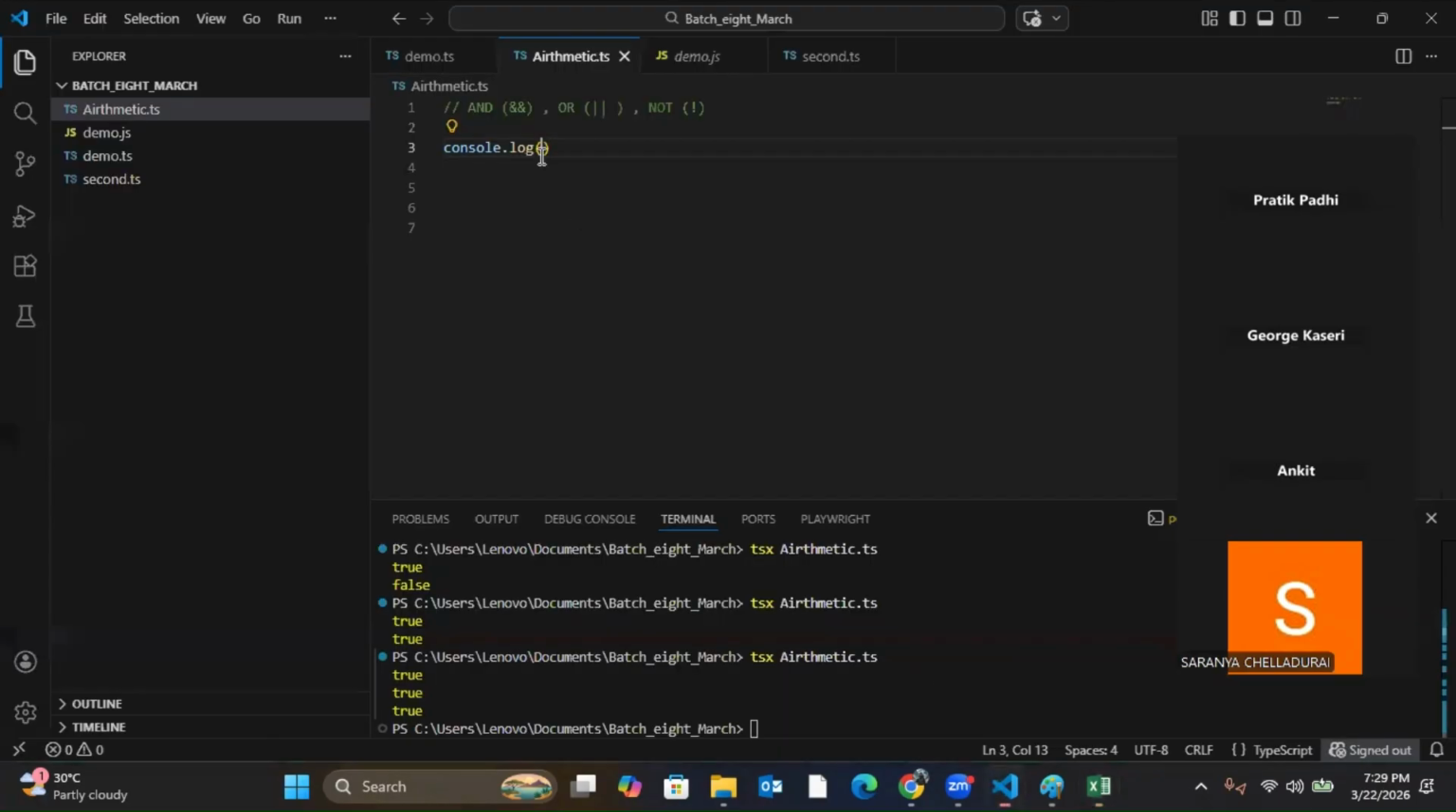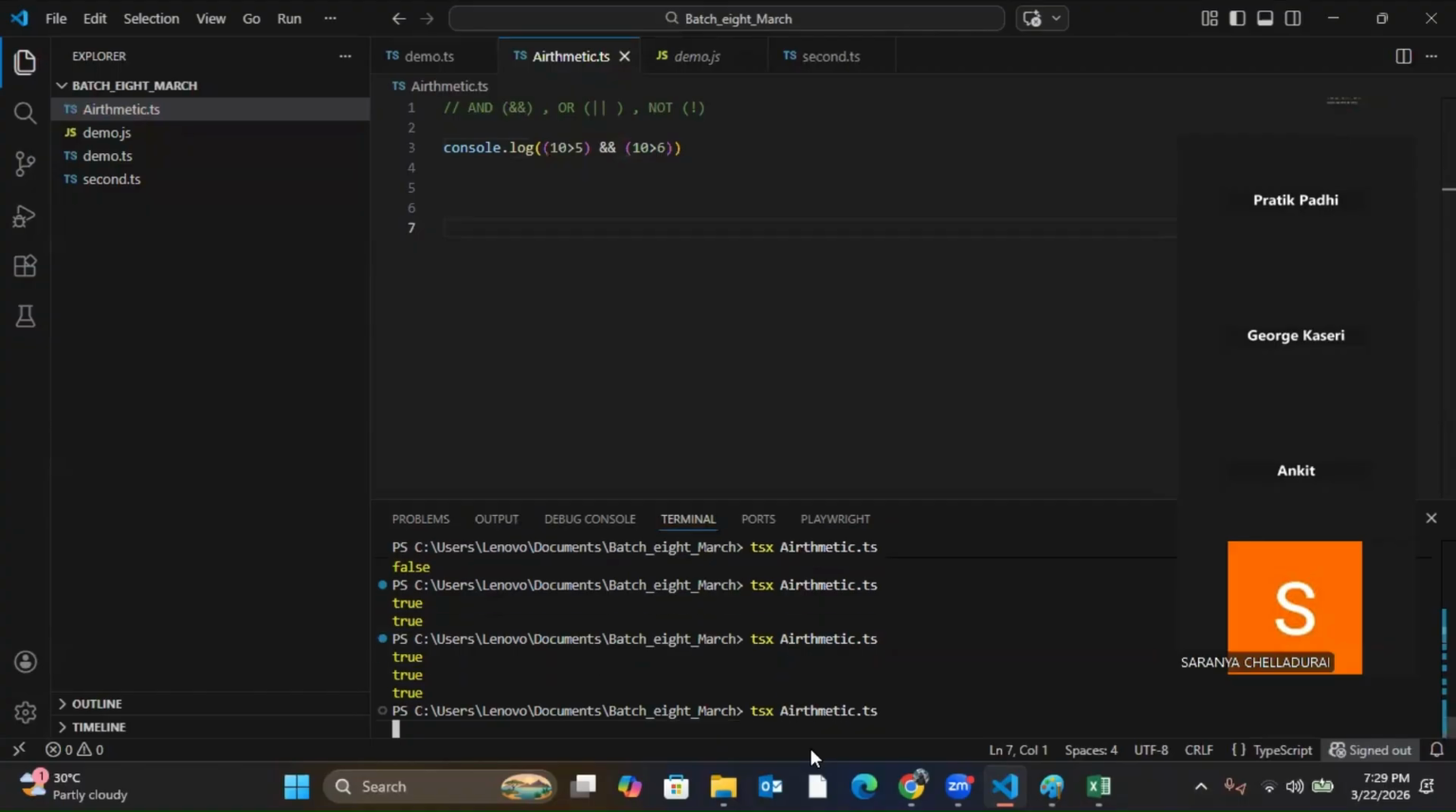Now, let's say I have two statements and I use the AND operator. These are the two statements and the AND operator. I say 10 is greater than 5 and 10 is greater than 6. Sure, 10 is greater than 5, true or false? True. And 10 is greater than 6, true or false? Yes, true. So both are true. True and true is what? True. It will print true.